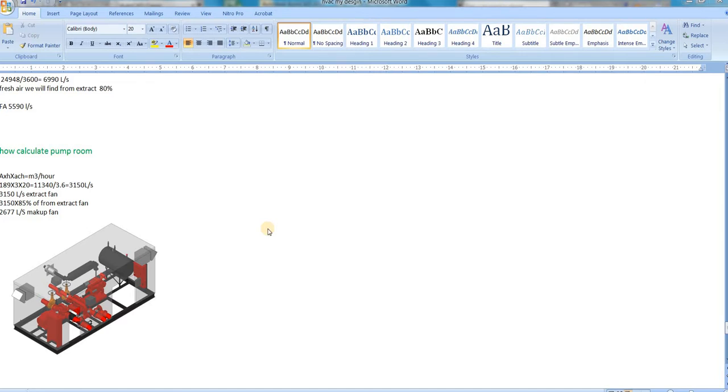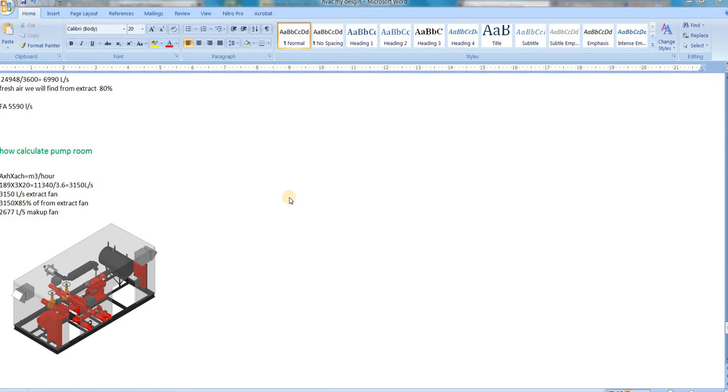Pump room ventilation calculation. This will be provided in the underground basement or ground basement also. These pump rooms will have all the mechanical equipment kept inside the pump room. In this area AC is already provided in this pump room. We need to do cooling also in this room, so cooling is required and ventilation is also required. Ventilation is extract and backup pressure also required.